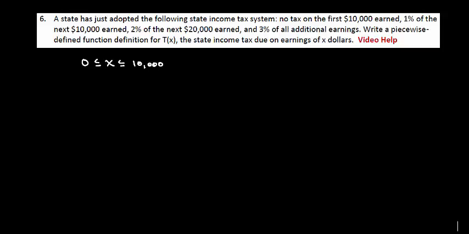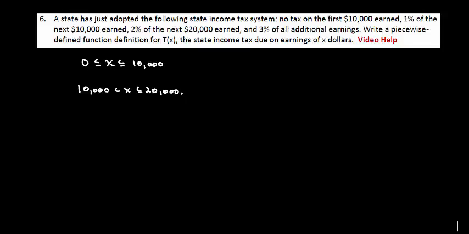Now, from $10,001, or we'll just say strictly greater than 10,000, because that way we can include cents as well. So we'll say from just a little bit more than $10,000 up until, let's take a look to see where this stops. This stops at 20,000, right? Because we're talking about the next 10,000. So we're going to go up to 20,000.